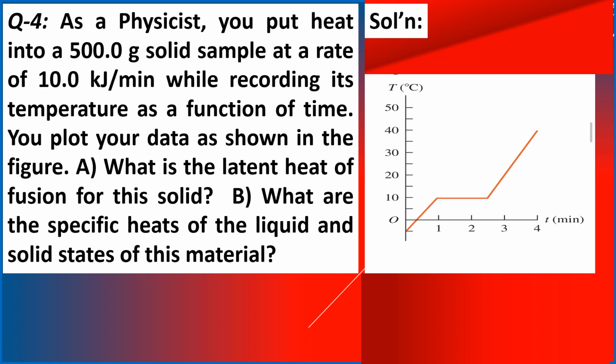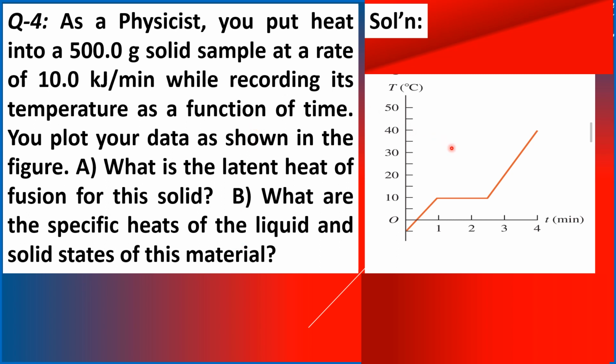This is now our last question, question number 4. As a physicist, you put heat into a 500.0 gram solid sample at a rate of 10.0 kilojoules per minute while recording its temperature as a function of time. You plot your data as shown in the figure. Question letter A, what is the latent heat of fusion for this solid? Question letter B, what are the specific heats of the liquid and solid states of this material?